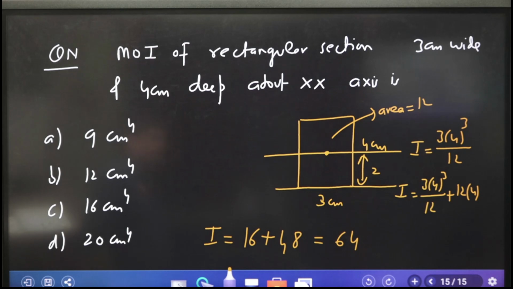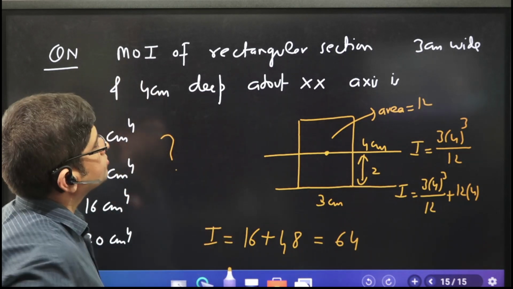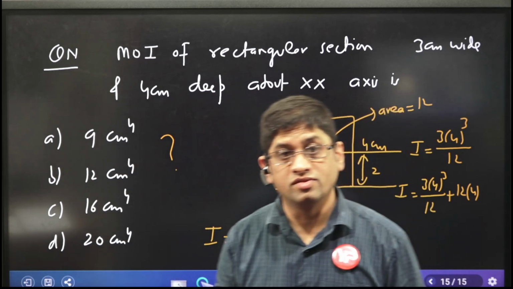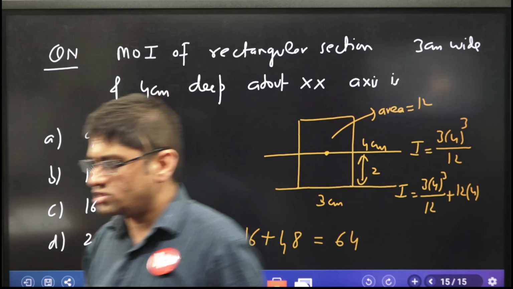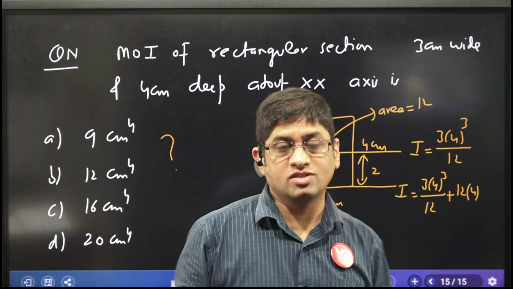Area is 12. 12 into 4. Okay, I don't know why the answer is not coming. Anyhow, then you find it out, and here we come to an end of this. I think the answer choices which I have written, it may be possible I have not noted down the proper answer choices. Anyhow, this is the concept.